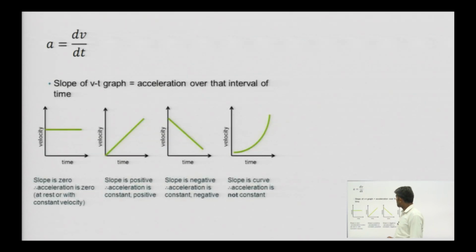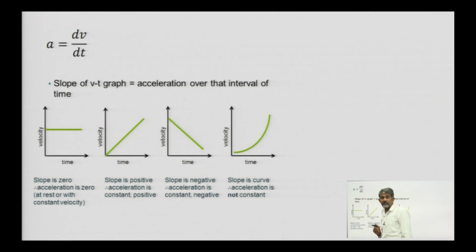The next thing is acceleration. Acceleration is what? It is the rate of change of velocity, change of velocity per unit time.